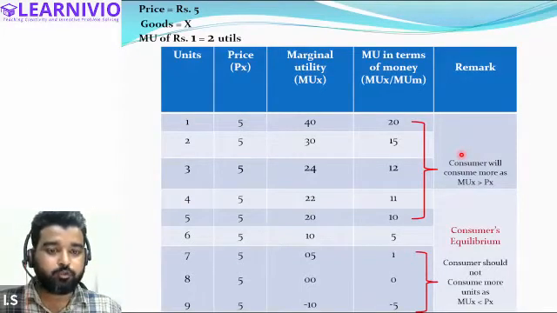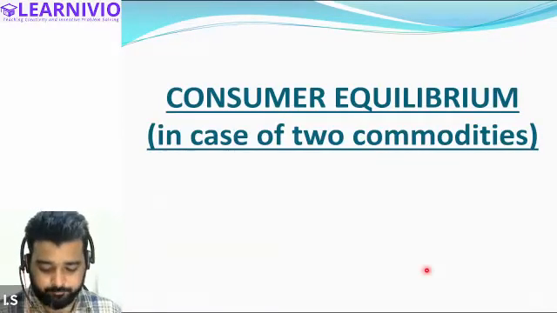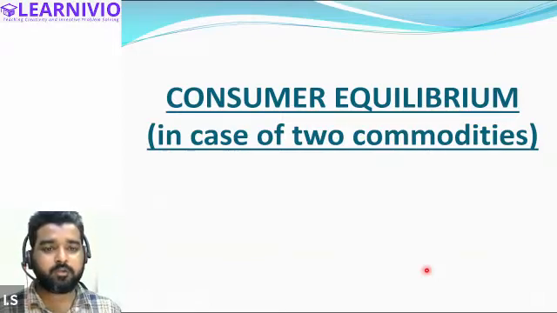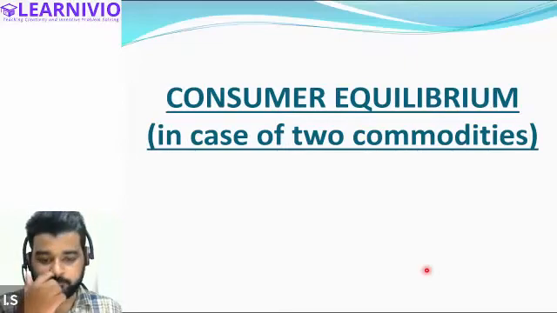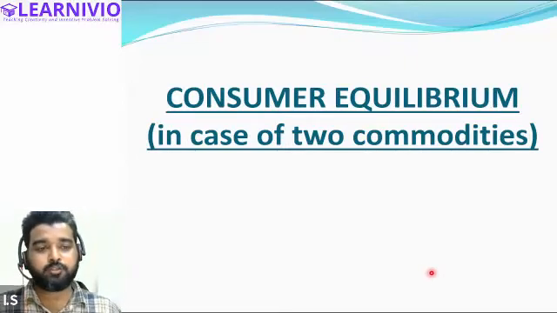Now moving on to the second case, second commodity, double commodity case. See, double commodity case is simple. Now because we have understood the concept of single commodity case very well, it will be much easier for us to understand the concept of double commodity case. See, in this case also, in order to prove consumer's equilibrium, Alfred Marshall suggested two conditions.